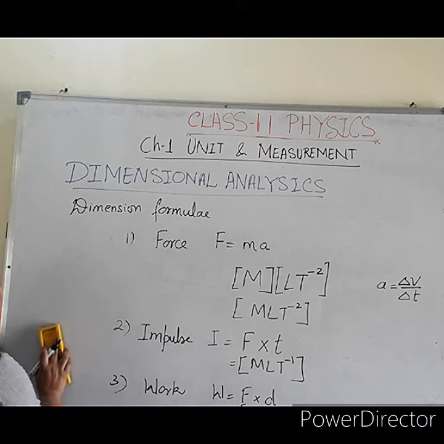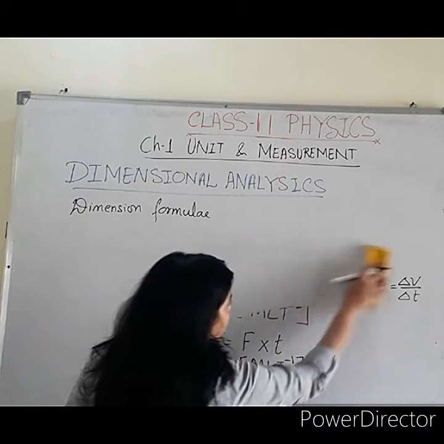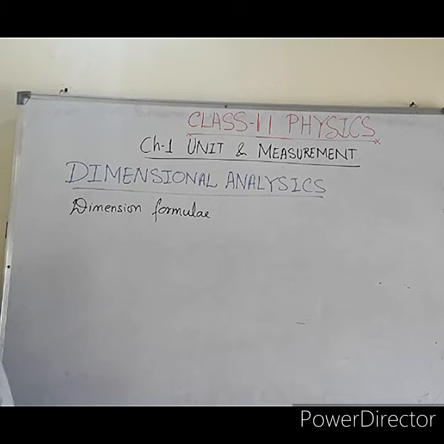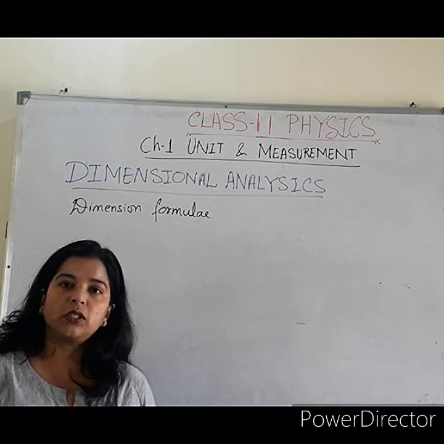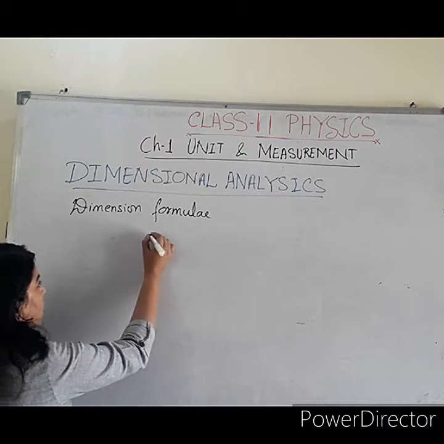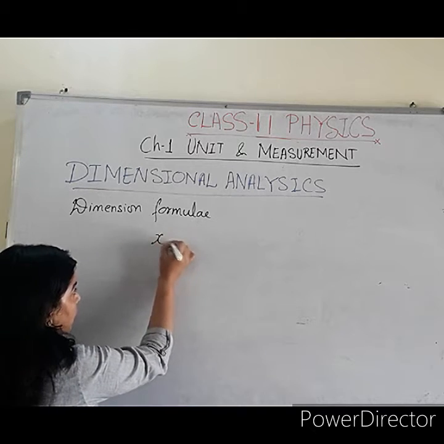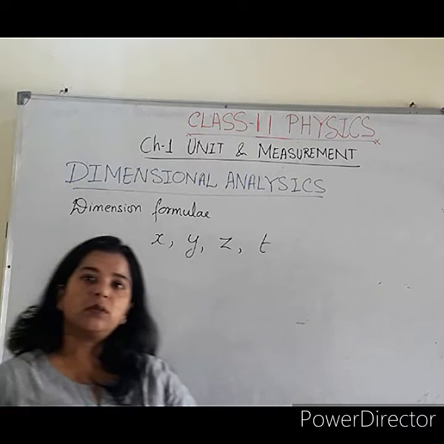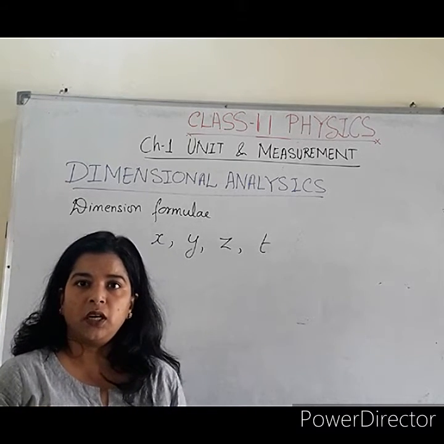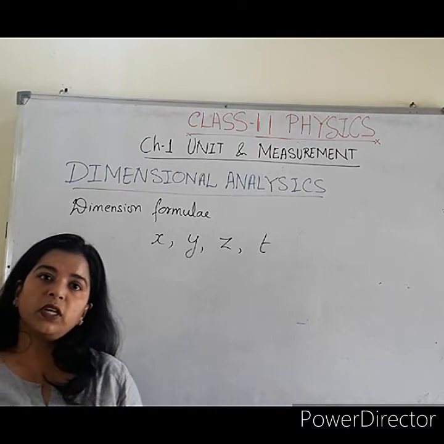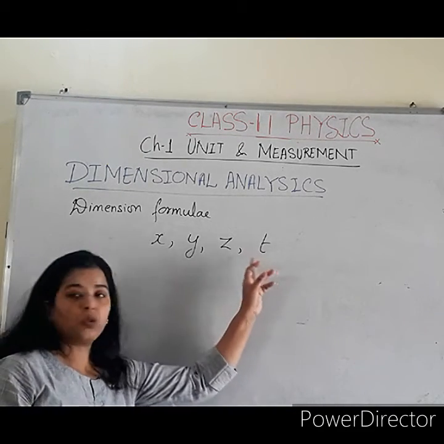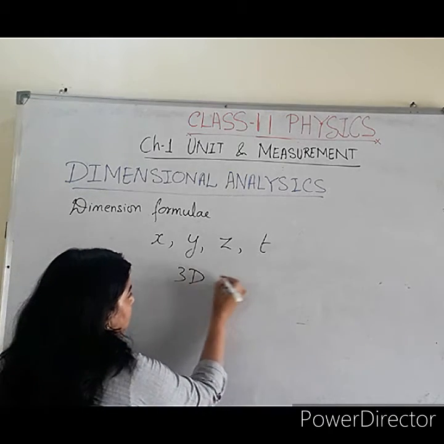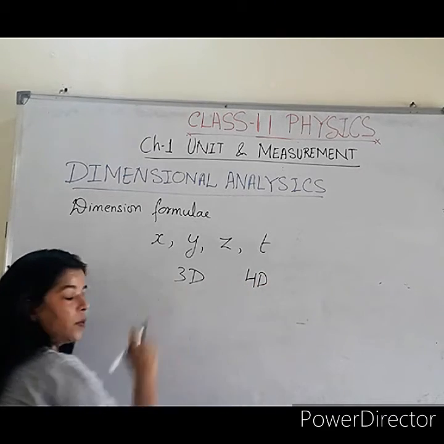Term by term you will get the physical quantities, like kinematics starts with distance or displacement. This world is a four-dimensional body. One is length, which is in 3 dimensions, x, y, z, and the fourth dimension is time. This universe is moving with some speed in this space. It is not stable. So time is one more coordinate, and that is why the world is not 3D, it is a 4D, four-dimensional world.